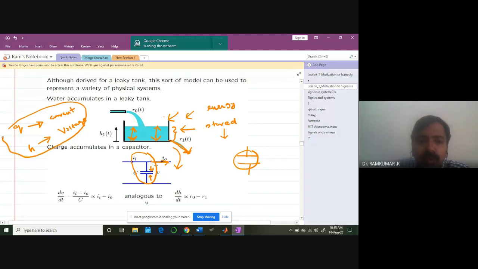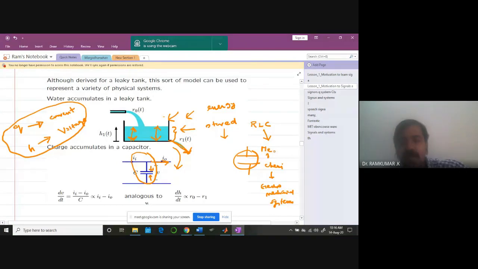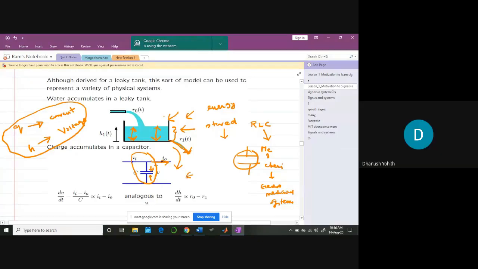So whatever you are going to learn in RC networks and RLC circuitry can be compared with mechanical systems, chemical process systems, and electromechanical systems. Can you give an example for electromechanical systems? Anybody? Can you come up with an example? Electric motors. Electric motor, that's it, very good.